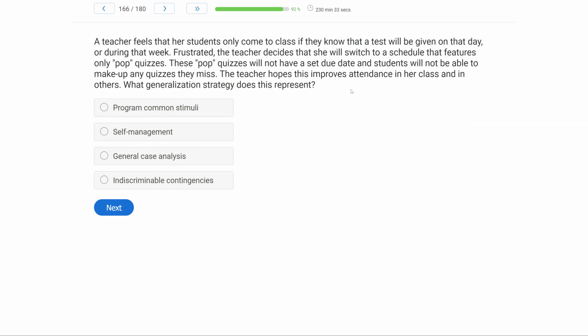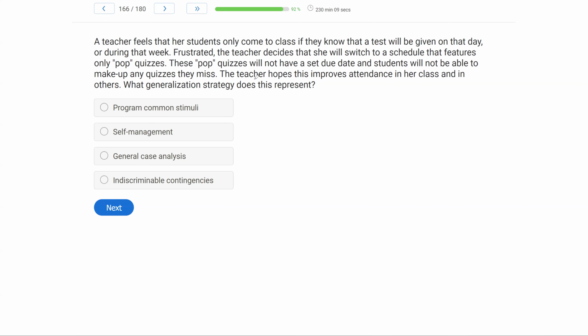A teacher feels that her students only come to class if they know that a test will be given on that day or during that week. Frustrated, the teacher decides that she will switch to a schedule that features only pop quizzes. These pop quizzes will not have a set due date, and students will not be able to make up any quizzes they miss. The teacher hopes this improves attendance in her class and in others. What generalization strategy does this represent?